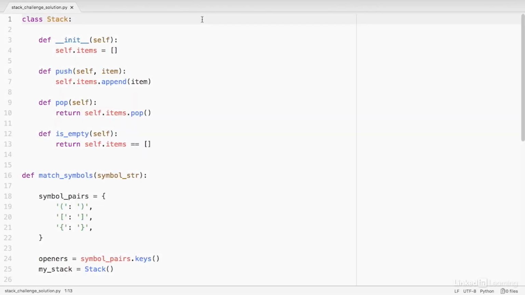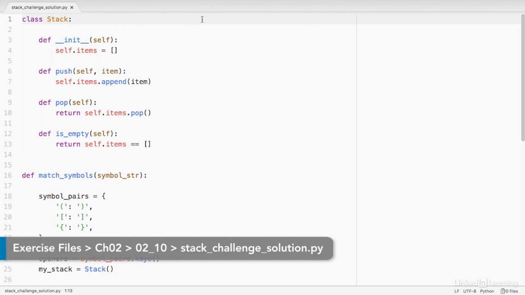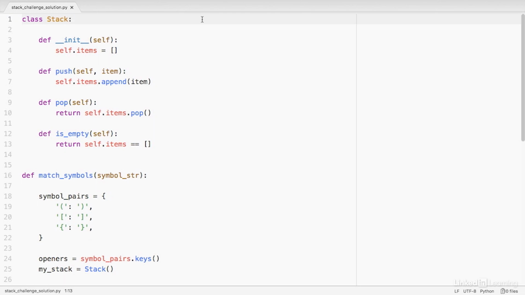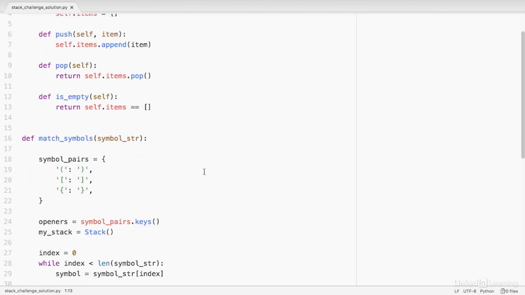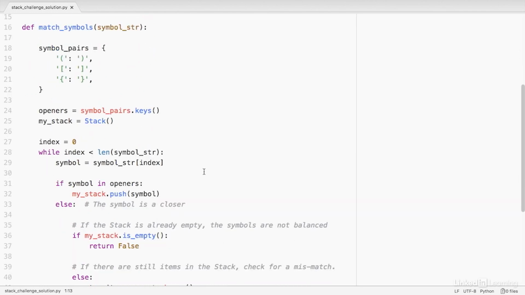Here's the code I wrote to approach this solution. I knew that I would have to use a stack class exactly as we have earlier in the course, so I simply duplicated that code. I won't spend any time going through it here. Instead, I'll move on straight to the logic. I created a function called matchSymbols, which takes a parameter called symbolString.